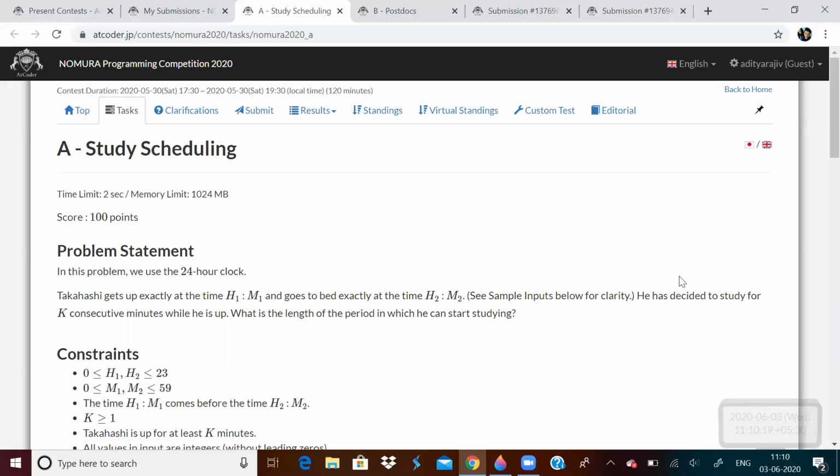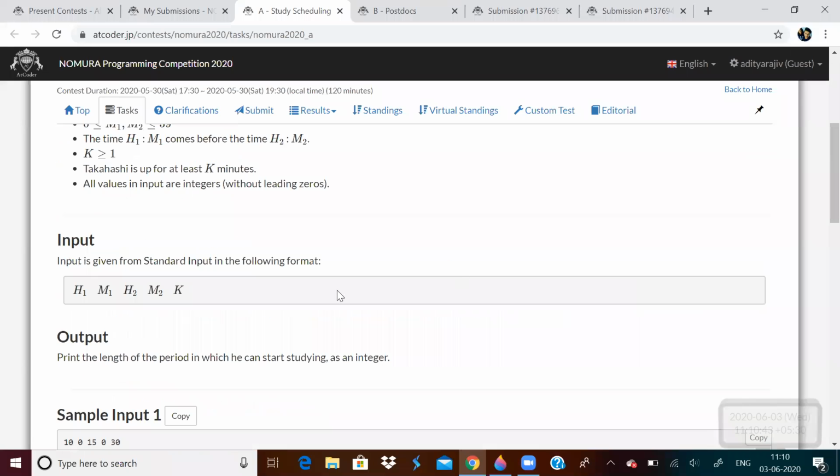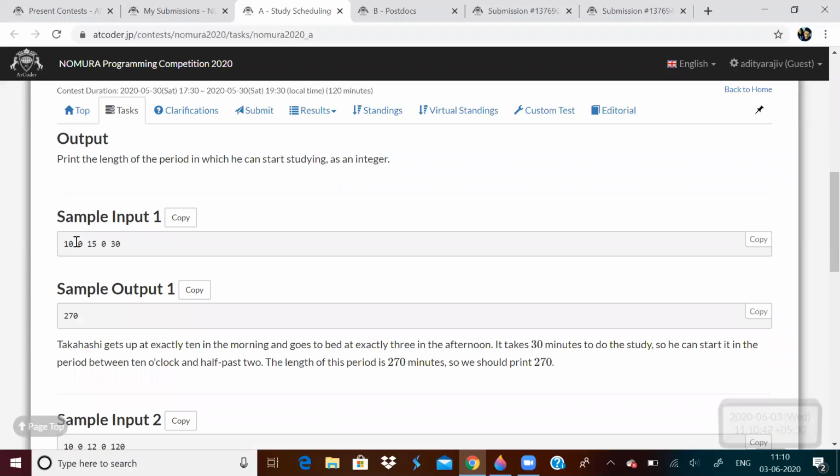Okay, so in this video, let us discuss AtCoder Nomura Programming Competition 2020. First problem: Takahashi gets up exactly at H1:M1 time and goes to bed at H2:M2 time. He has to study for K consecutive minutes while he's up. What is the length of the period in which he can start studying? So input is H1 M1 H2 M2 K. Like this, one example.